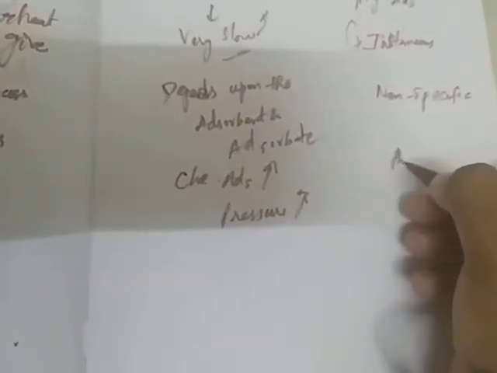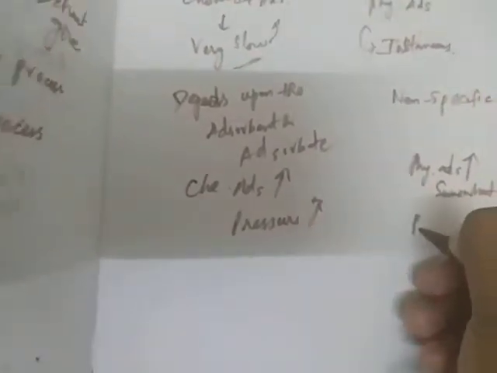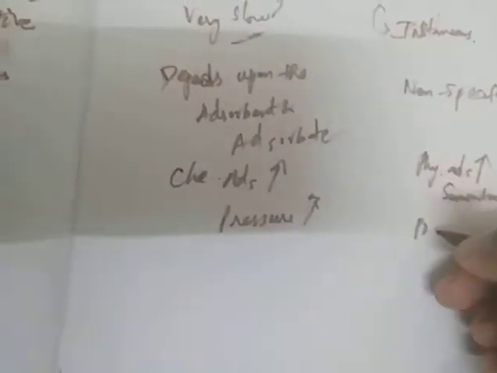In physical adsorption, the extent of adsorption somewhat increases when pressure increases.